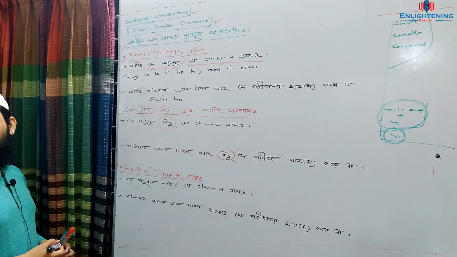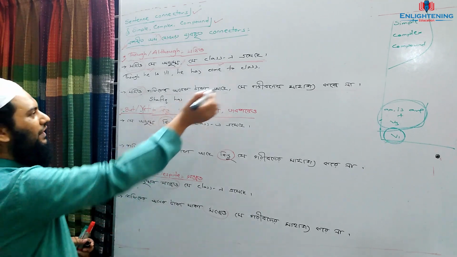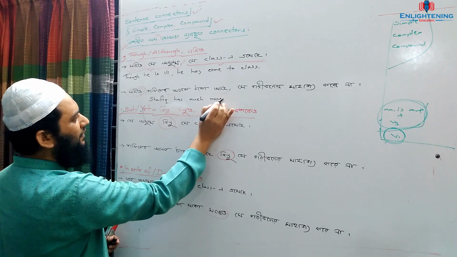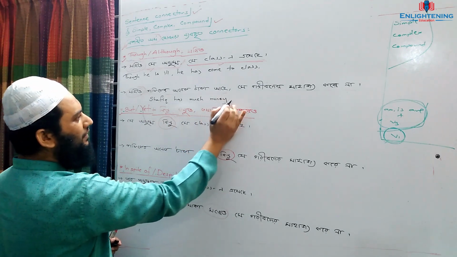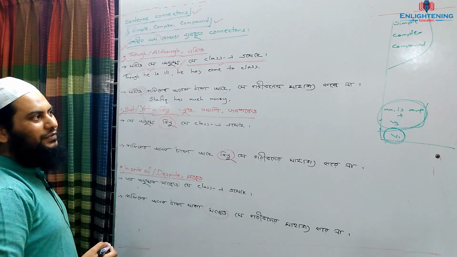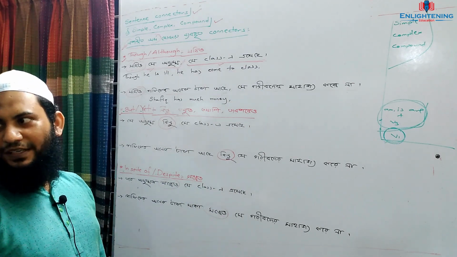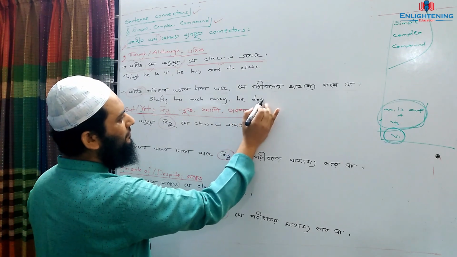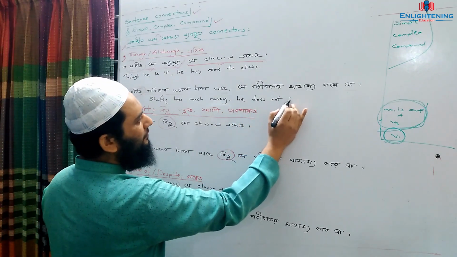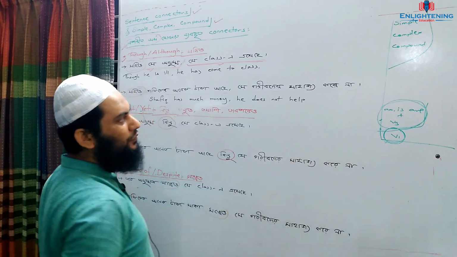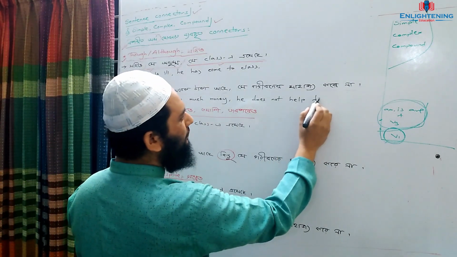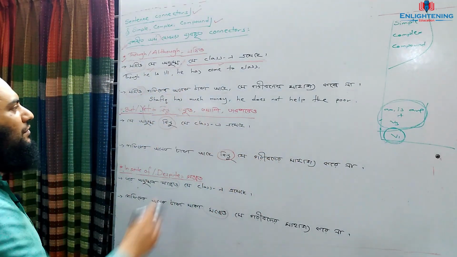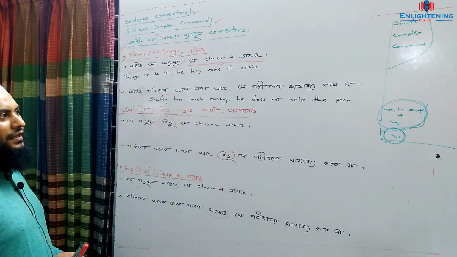The reason is that Shafiq is third person singular. সে গরিবদের সাহায্য করে না, he does not help the poor. Shafiq has much money. He does not help the poor.